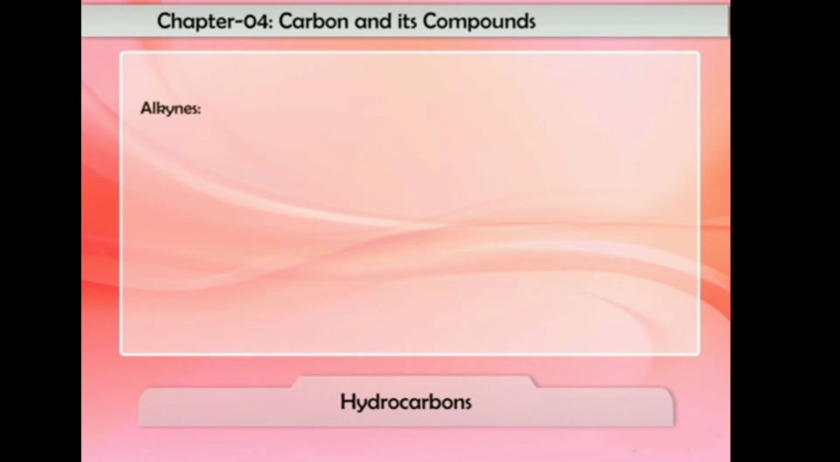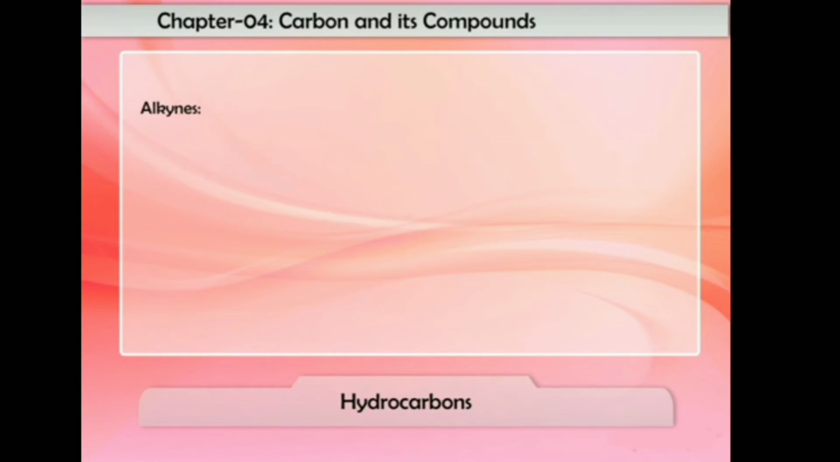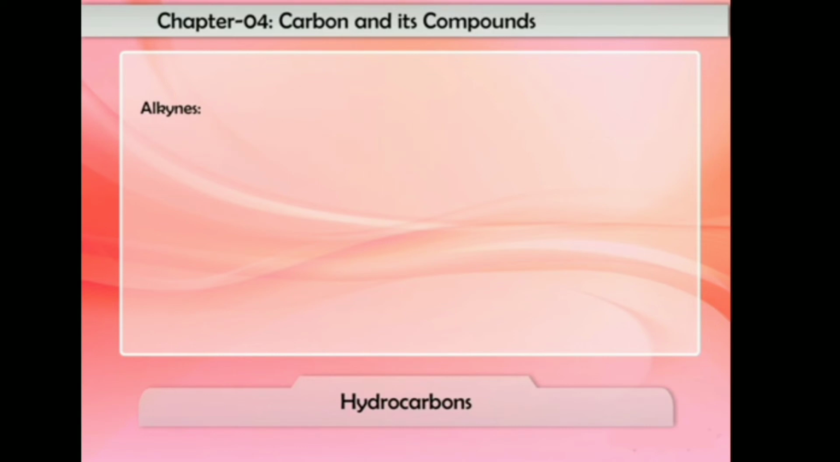2. Alkynes. An unsaturated hydrocarbon in which the two carbon atoms are connected by a triple bond is called an alkyne. Thus, alkynes contain a triple bond between two carbon atoms, which is formed by the sharing of 3 pairs of electrons, for example, ethyne and propyne. The general formula of alkynes is CnH2n-2, where n is the number of carbon atoms in one molecule of the alkyne. Let us understand with examples.